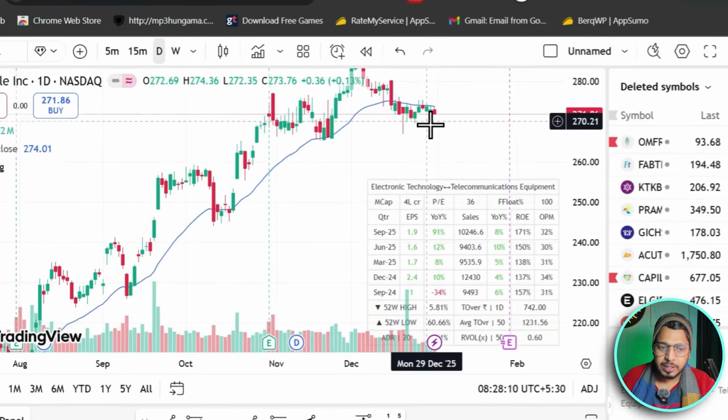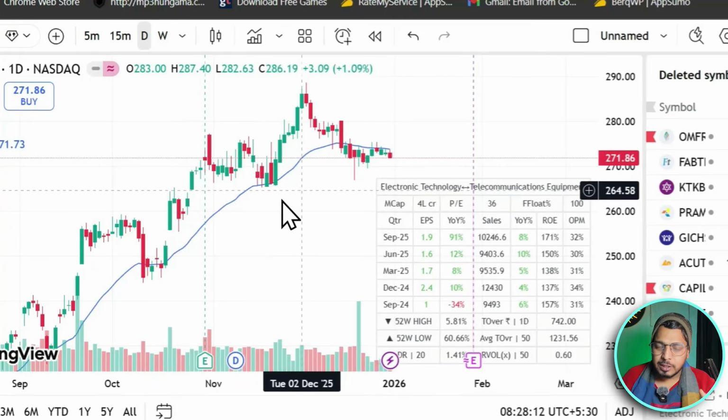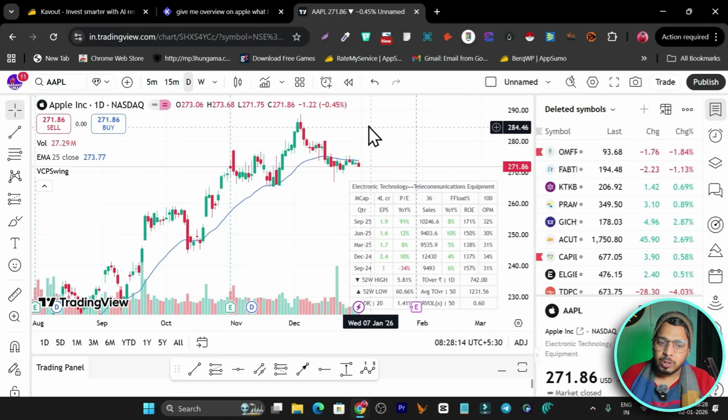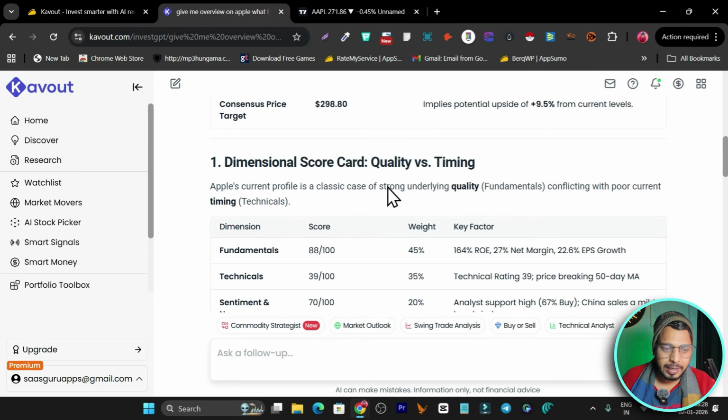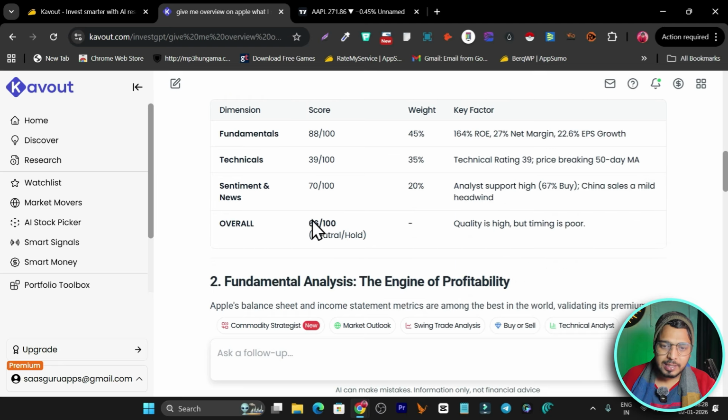So every time it just hit the 25 EMA, it's bounced back up in price here. So I am understanding better that the results and the information I am getting here are pretty much solid. Now I can just get the scorecard on the fundamentals, technical, sentimental analysis, and the news there. So everything is telling me that I should wait here for a better opportunity.